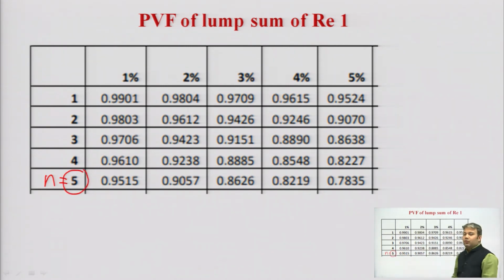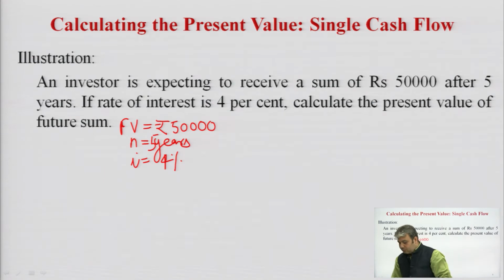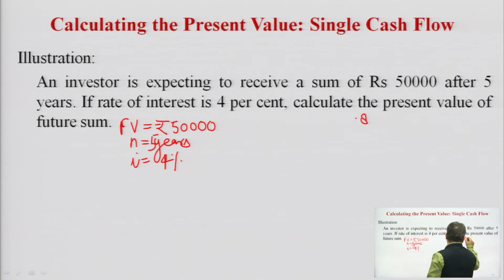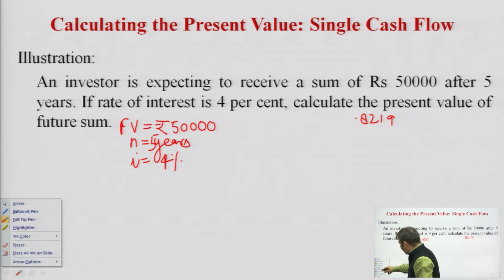I is equal to 4, this one. So, what is my corresponding cell value? My corresponding cell value comes to be 0.8219. Okay.